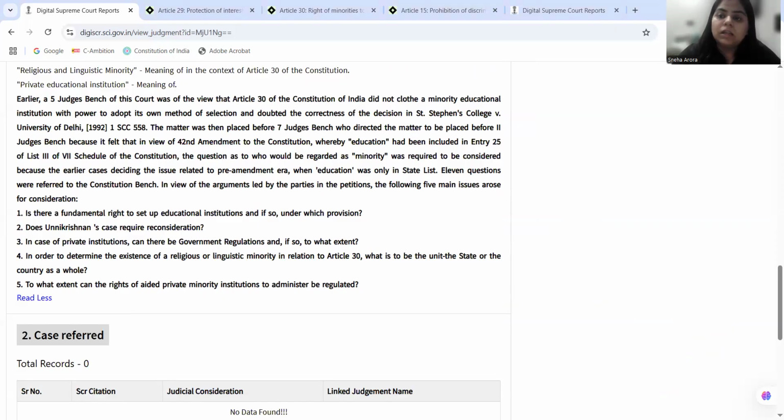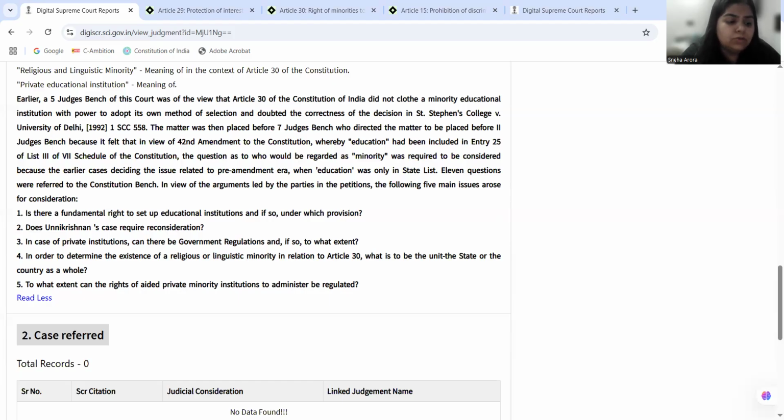Okay, so Article 30 Clause 1 cannot be therefore read in isolation. The provision has to be read in consonance with the mandate guaranteed under Article 29 Clause 2. Now, this was held in the case of TMA Pai Foundation versus State of Karnataka.